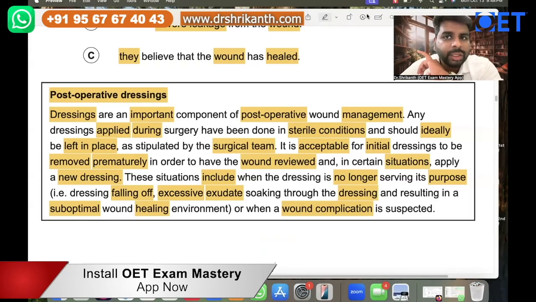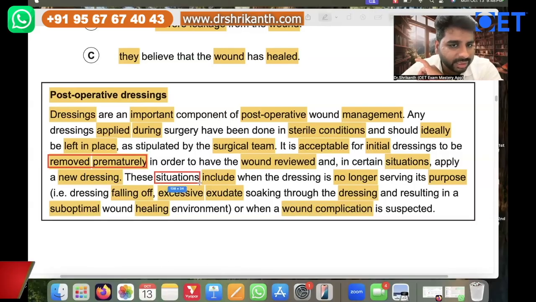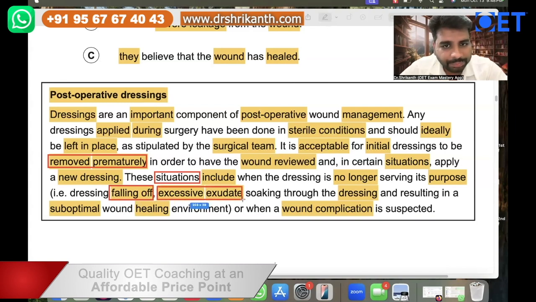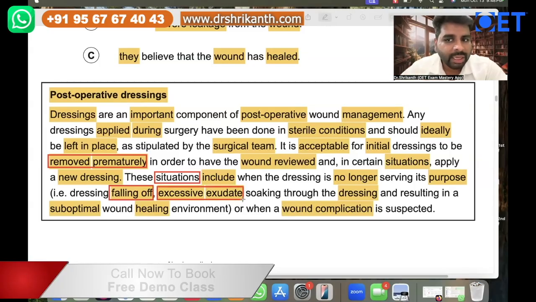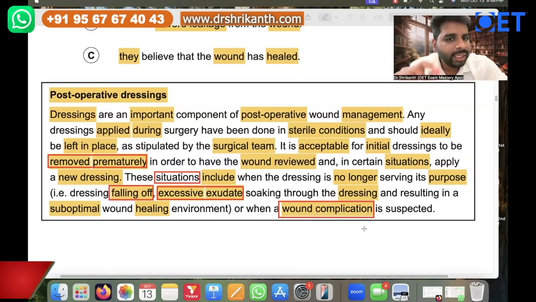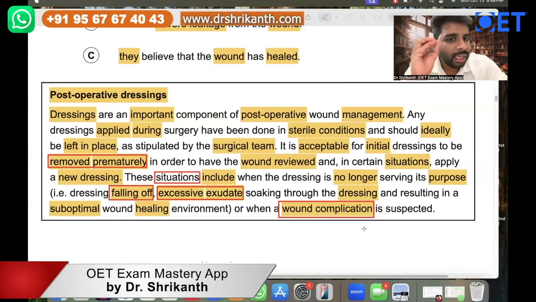So what are the situations? What's the question stem asking us? In which situation can we remove the surgical dressings, right? Situation number one, dressing falling off. Second thing is there is excessive exudate soaking through the dressing and resulting in a suboptimal wound healing environment. The third thing is when a wound complication is suspected. So only in these three special situations can a nursing staff remove the dressings.